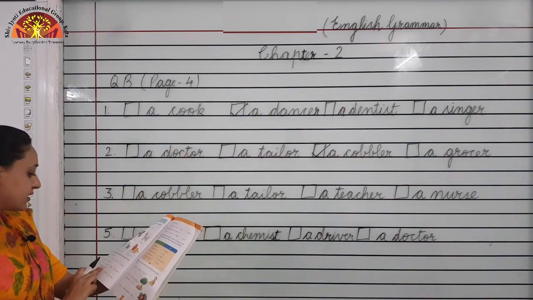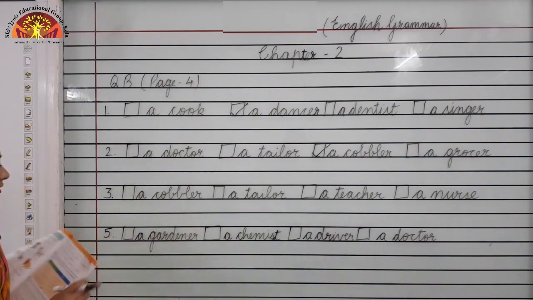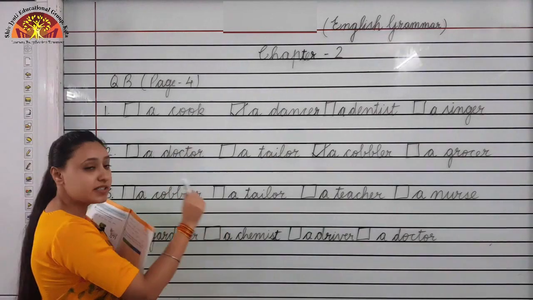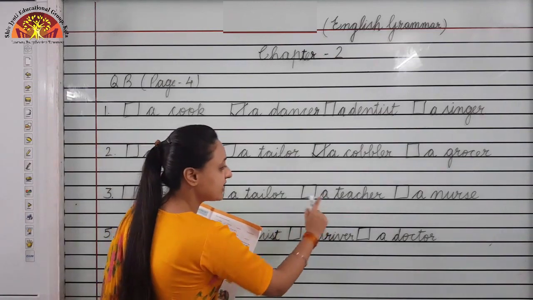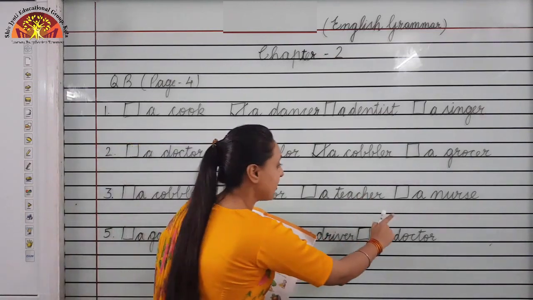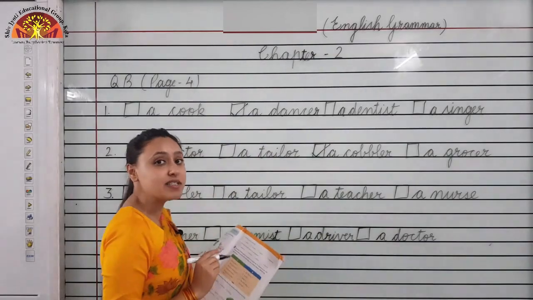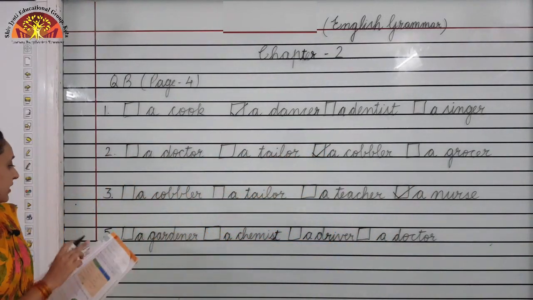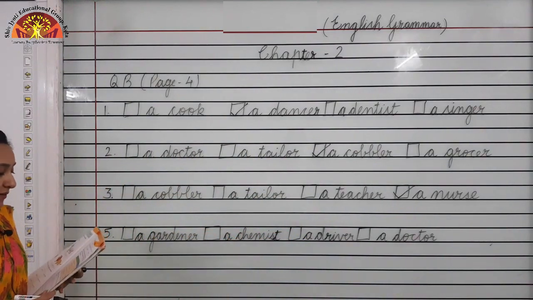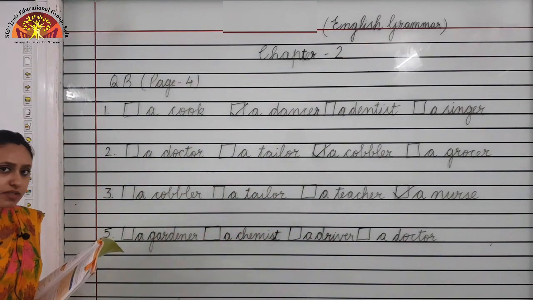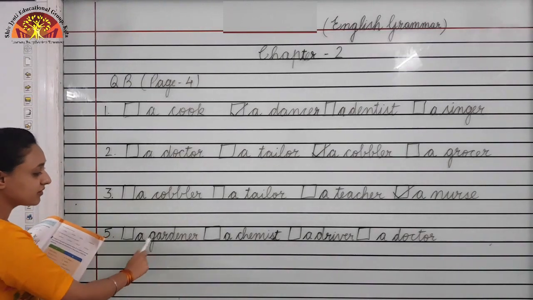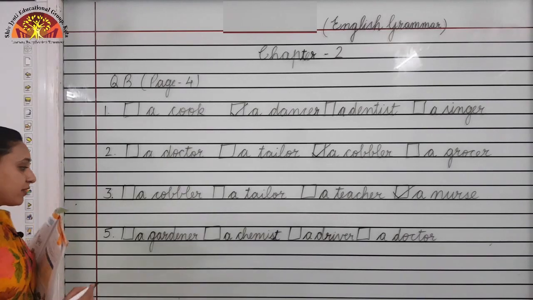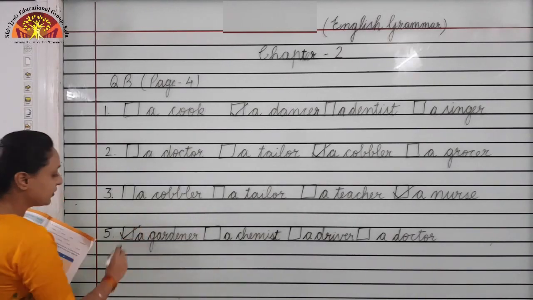Who looks after the sick people? A cobbler? No, we have learned that cobbler mends our shoes. A tailor stitches our clothes. Teacher teaches you. Nurse looks after the sick people. So, tick here. Next, number 5. Who looks after the plants in a garden? A gardener. Gardener looks after the plants in a garden. He takes care of them. Okay. Put the tick here.